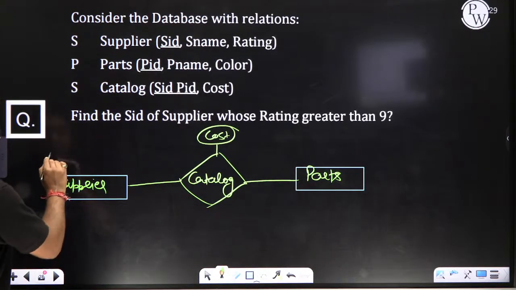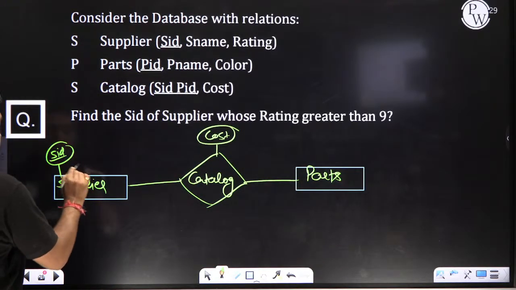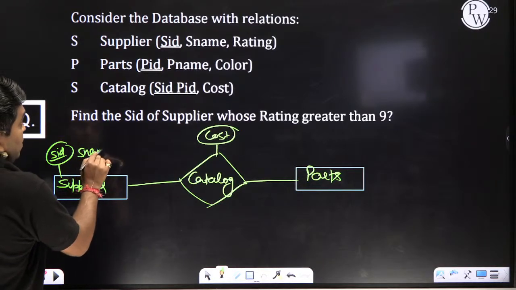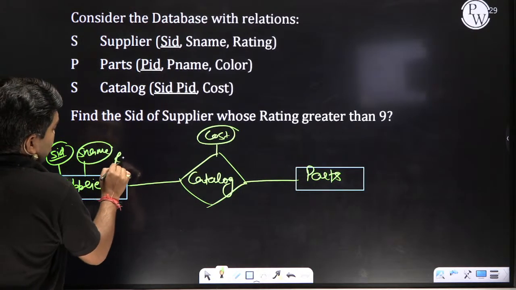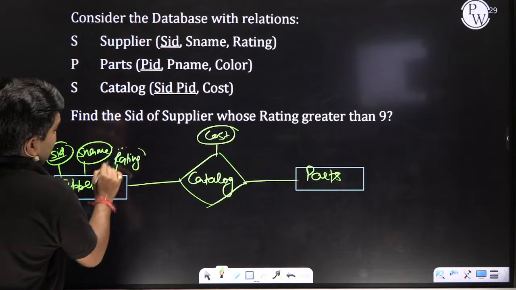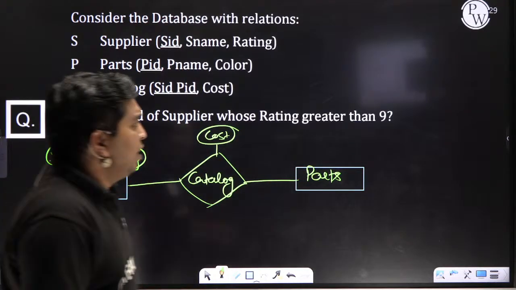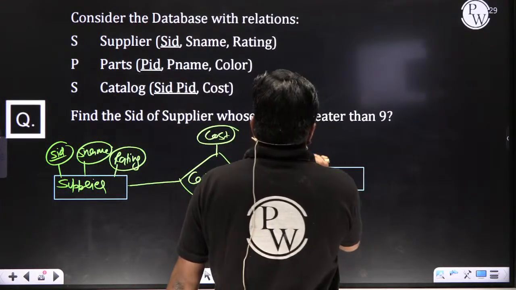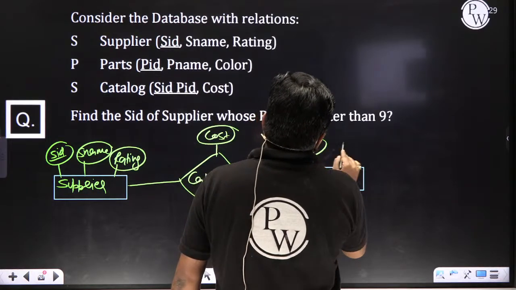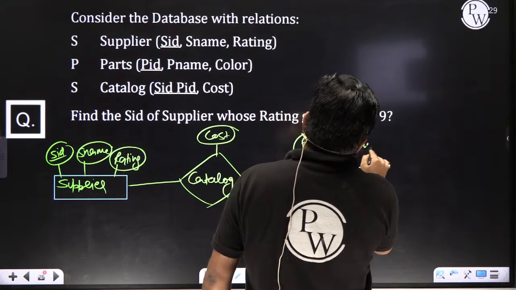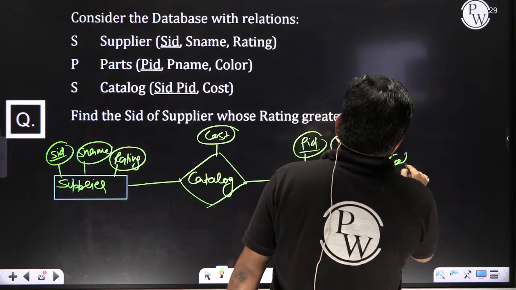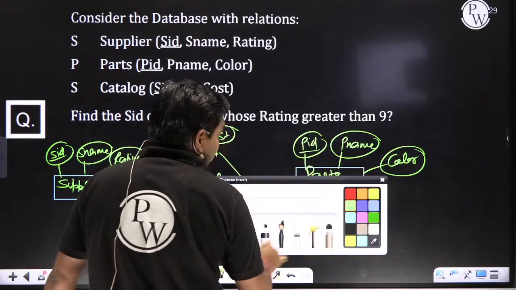Here we have SID, S name, rating. Most of the students do not analyze this. How will we get this table? Here we have parts ID, parts name, and color. Beta, this is a many to many relationship.